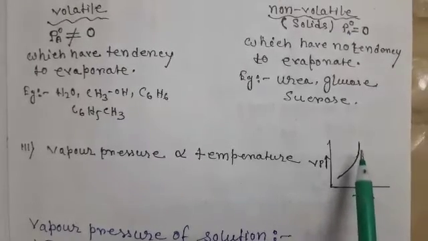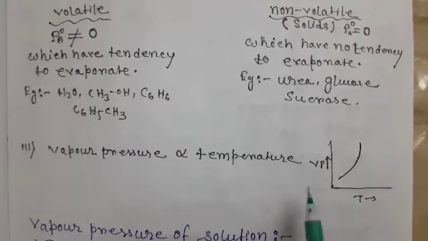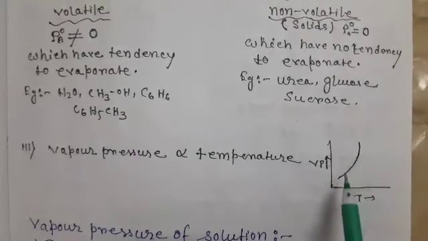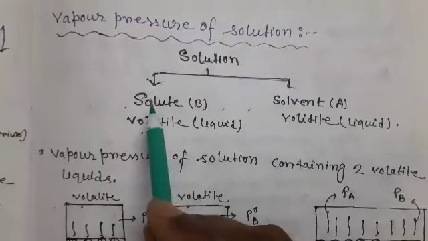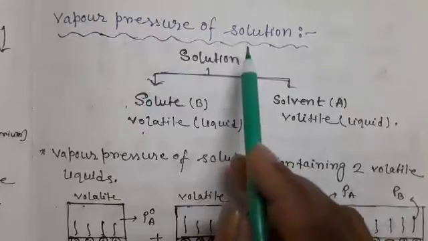See, this is the graph of vapor pressure versus temperature. This graph is not a straight line, it is a curved line. Now students, we are going to discuss the main topic, vapor pressure of solution.